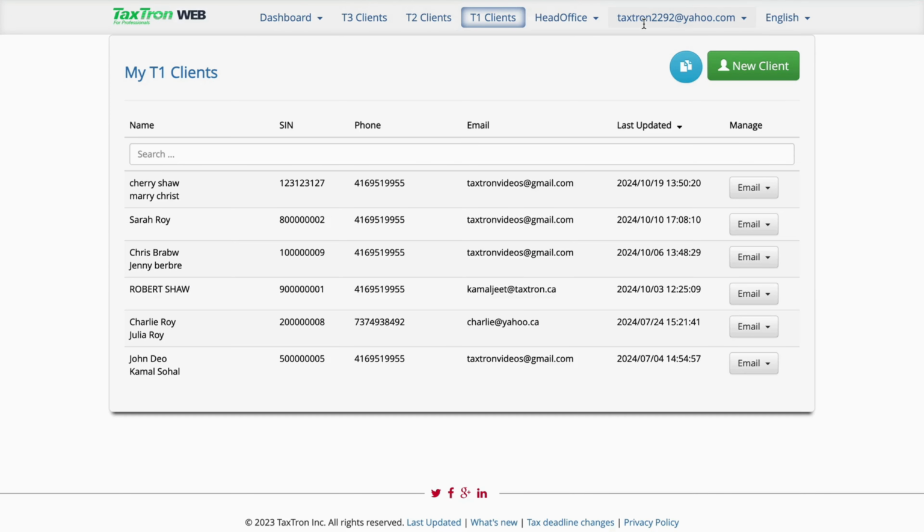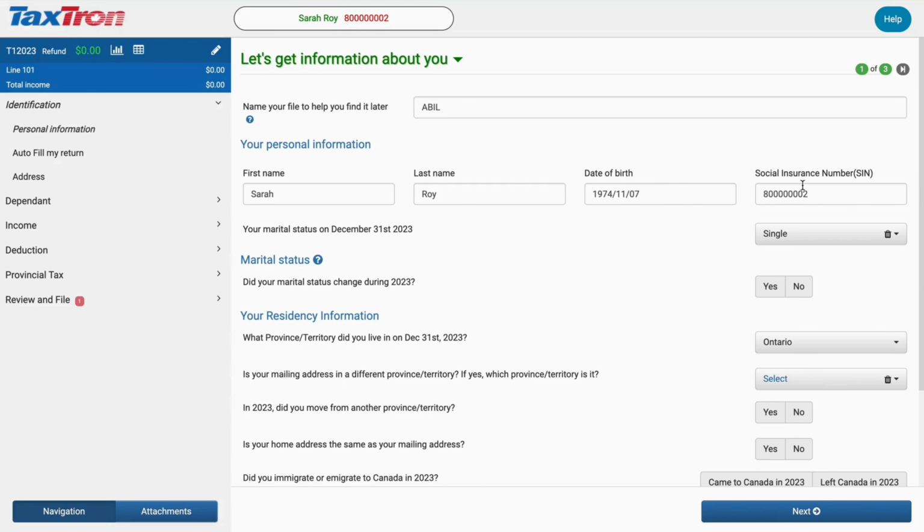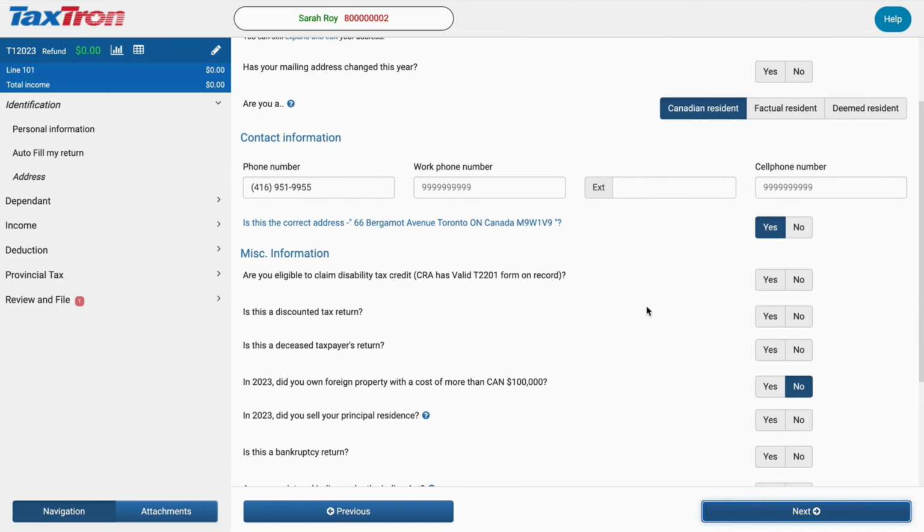First, log into Taxtron Web and navigate to your tax return. Go to the T1 Clients section and either select an existing client or create a new return. Ensure that the Personal Information section under Identification is completed accurately, then click Next. Next, we will report the T4 for Alex, which will help you better understand this example with some income values.